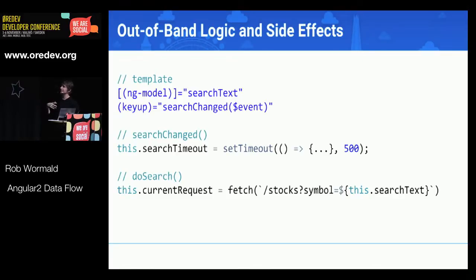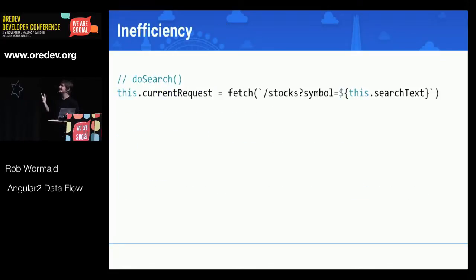And obviously, libraries like Lodash have Debounce built in, but it's not really part of the core of what we're trying to do. You have to bring in third-party libraries, or you have to think a lot more about what you're doing. And the other thing, of course, is that it's inefficient, right?